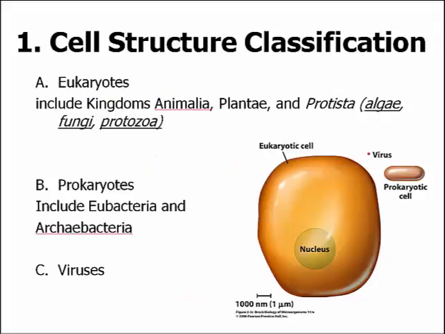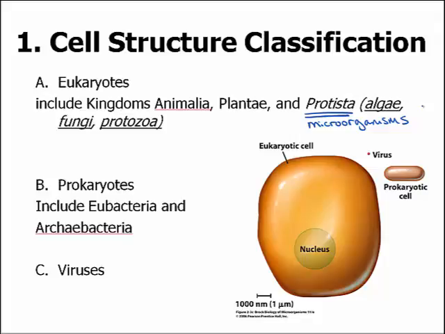The first way to classify an organism is to look at its cell structure or its morphology. Cells can be classified as whether or not they have a nucleus, and therefore they would be either eukaryotes or prokaryotes. For eukaryotes, this includes all of the kingdoms, Animalia, Plantae, and Protista, but the Protista are the only ones that are applicable for microorganisms. So algae, fungi, and protozoa are all Protista. A prokaryote does not include a nucleus, but has all of the properties of a living cell, meaning prokaryotes can reproduce. A virus is not considered a cell, but is a microorganism.